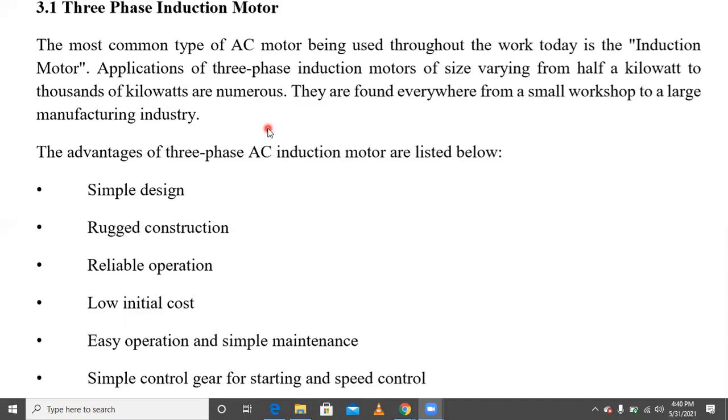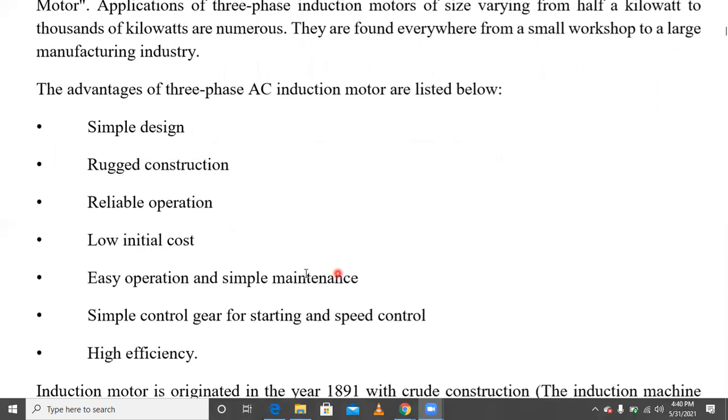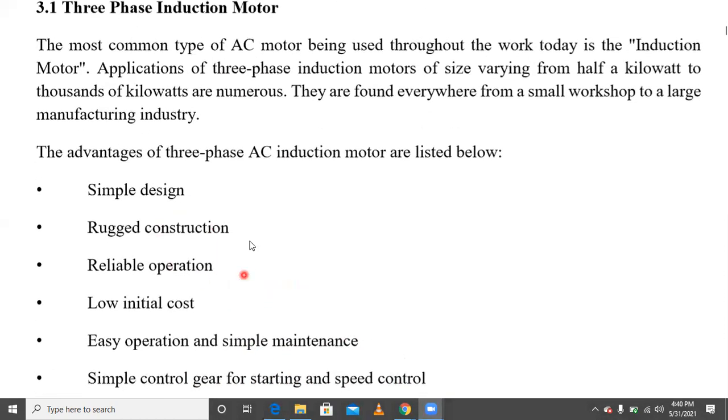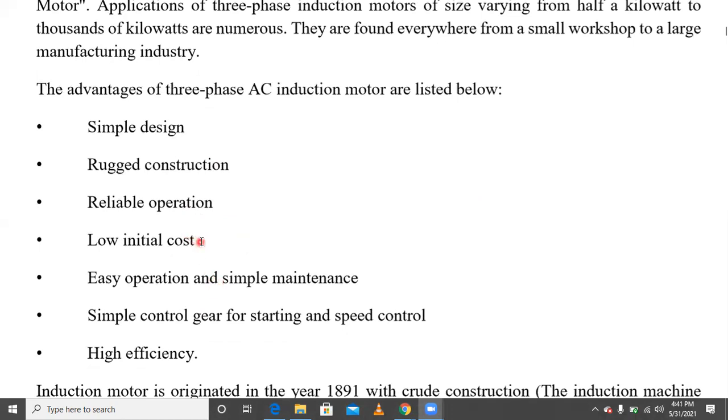Here are the different advantages of the three-phase AC induction motor: simple design and rapid construction, reliable operation, low initial cost, easy operation and simple maintenance, simple control gear for starting and speed control, and high efficiency. Understood? These are the different advantages of the three-phase induction motor.